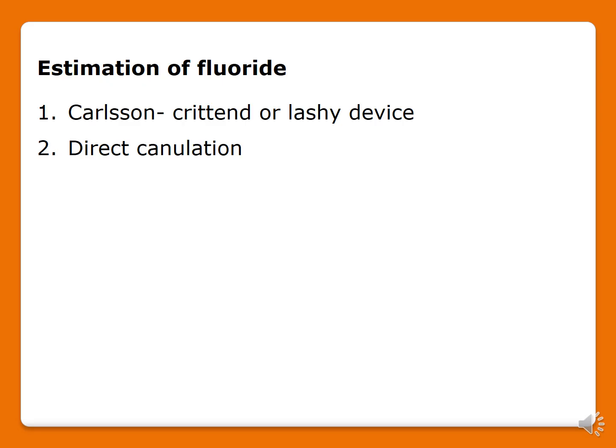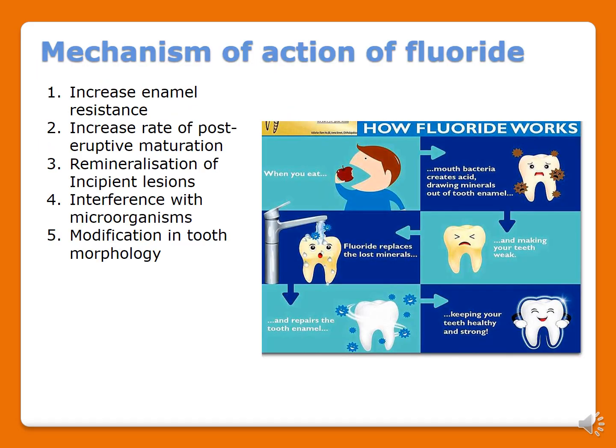Now, how are you going to estimate the fluoride? Both the stimulated and unstimulated saliva are collected for analysis. The content of the saliva which you collect may vary with flow rate. The stimulus used may be mechanical or chemical, such as citric acid. The flow rate of saliva exhibits a circadian rhythm. If the concentration of fluoride in saliva is derived from a systemic source, then you are going to get it directly from the ducts. Okay, so these are the two methods by which you are going to estimate.